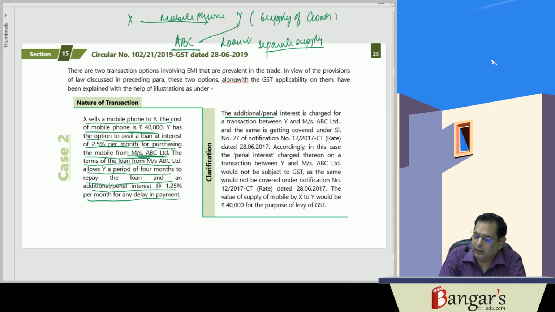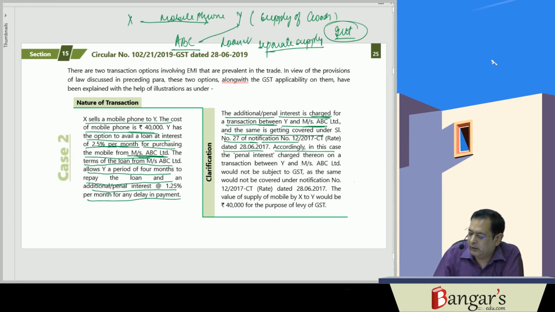So here additional and penal interest is charged for a transaction between Y and ABC Limited, and basically the same is covered in serial number 27 of notification number 12/2017 as interest. Accordingly, in this case, the penal interest charged on transactions between Y and ABC Limited would not be subject to GST, as the same would be covered under notification number 12/2017.